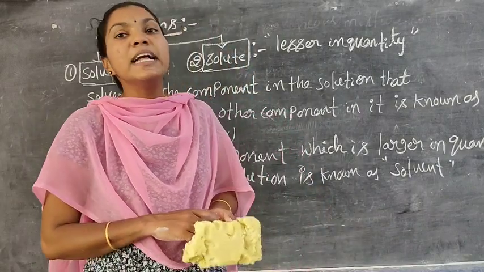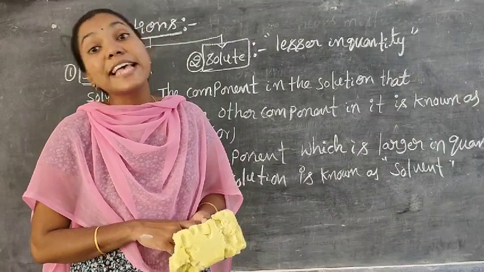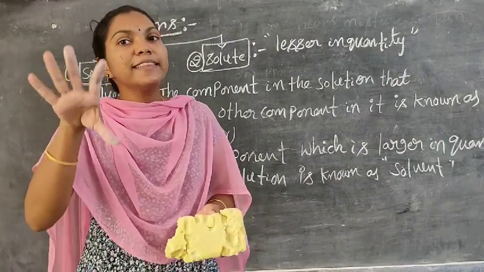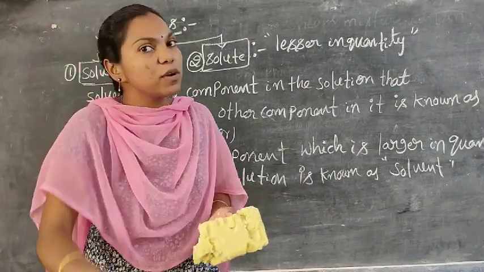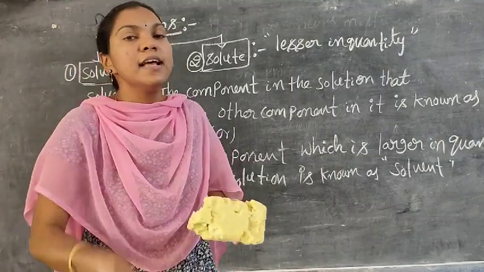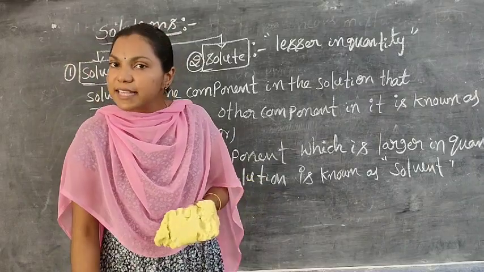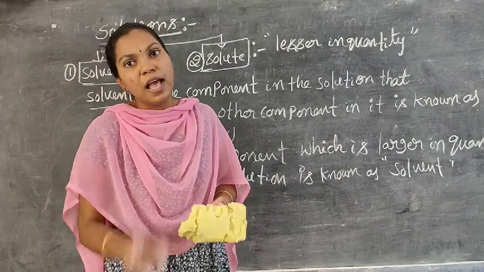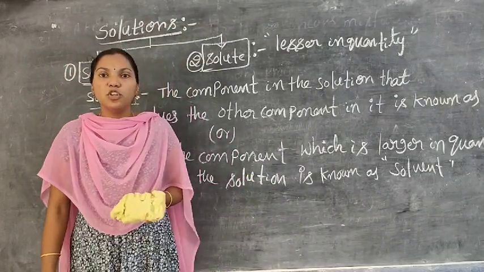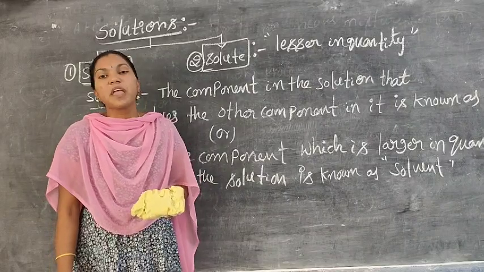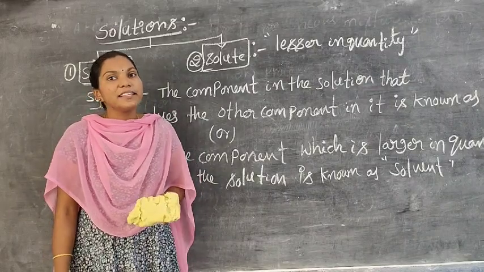The component that dissolves in the solvent is known as solute, or the component which is lesser in quantity in a solution is also known as the solute. Are you understanding, students? A solution contains mainly two parts: one is the solvent, another is the solute.